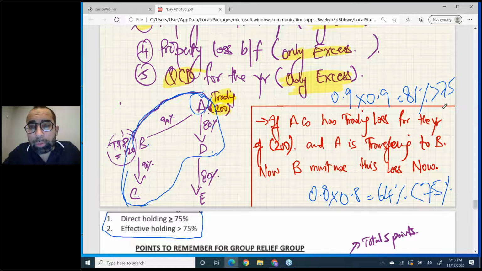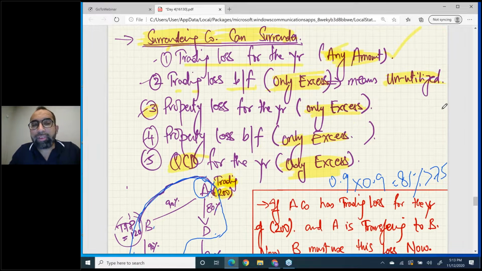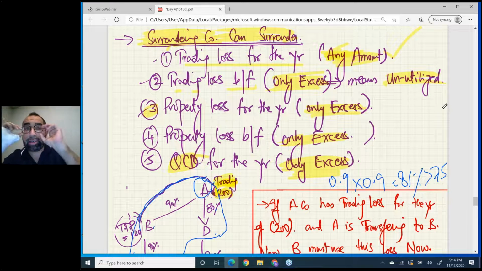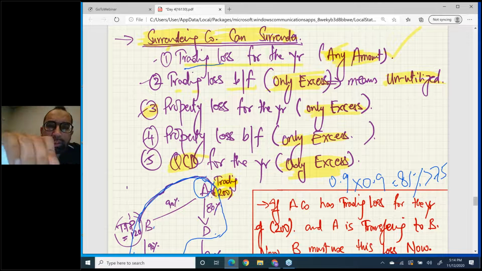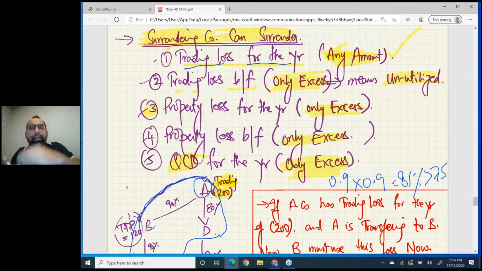Now, according to the new rules, there is a big list. The list has been extended. These 5 losses can be surrendered by the surrendering company. Number 1, read it. Trading loss for the year. For the year's trading loss, you can surrender any amount. You can surrender 50%, 20%, 30%, your wish.